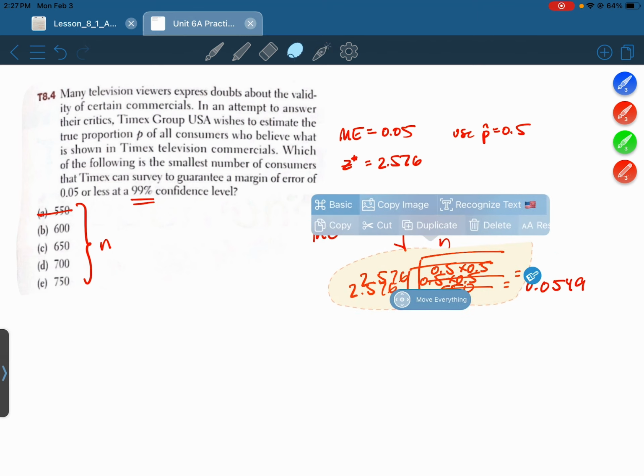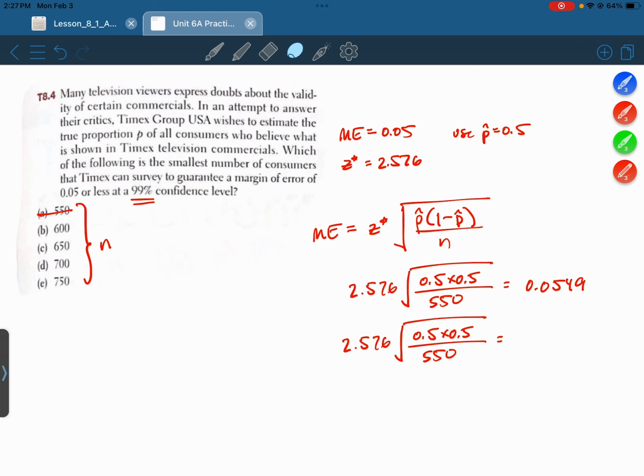Now we'll plug in 600. Again, just doing the calculations off screen. This time I get 0.0525. So we're getting closer to 0.05, but we're still a little bit over. We want to get 0.05 or less.